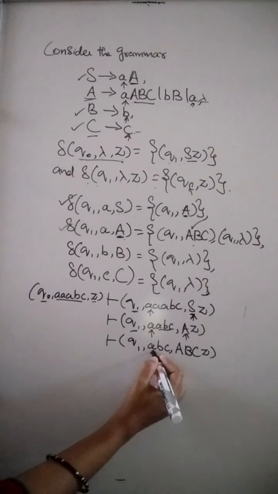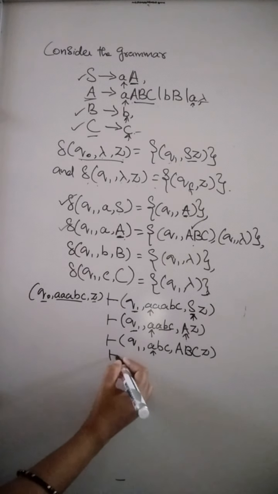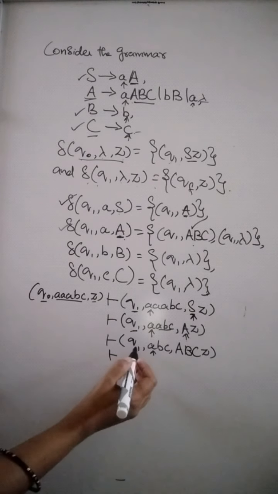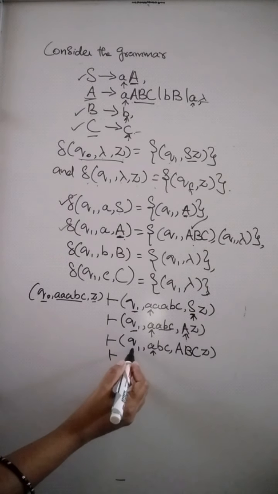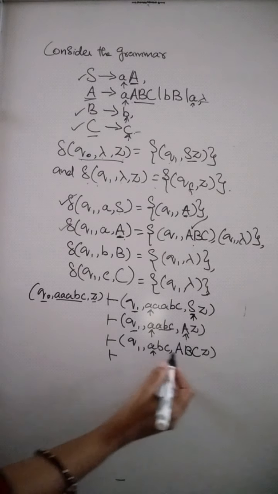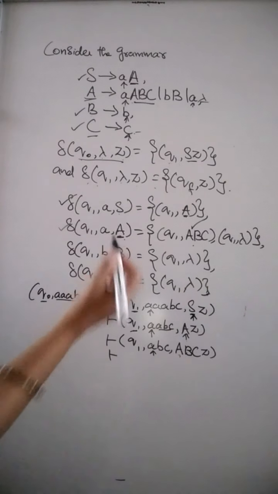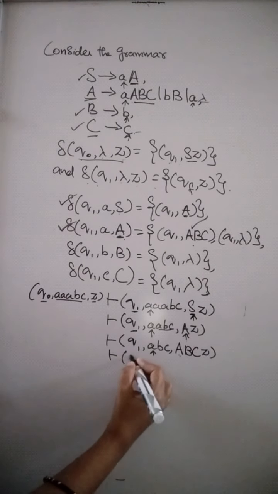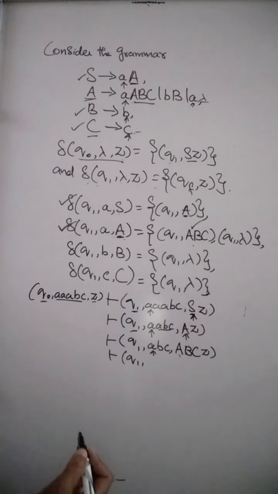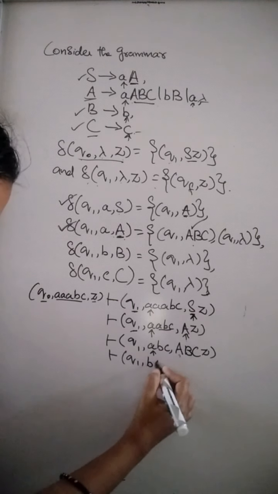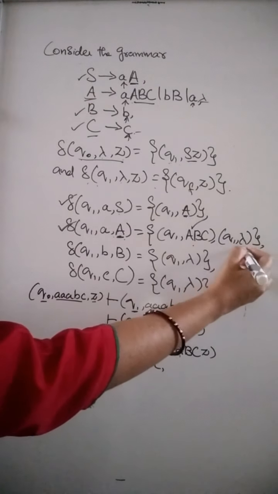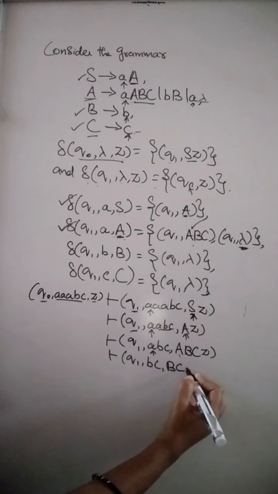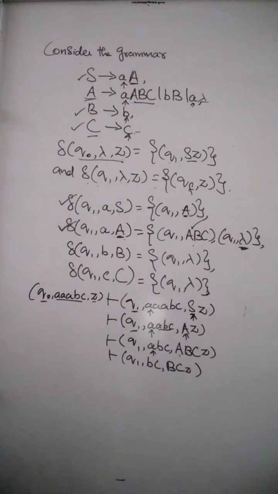Then we are going to process this input symbol, lowercase a, that is terminal A. So we have to check for the transition del of Q1 comma A comma A. Again we are coming here and we are going to take this transition. This time I am writing Q1 comma BC comma. I am going to take the empty string, that's why here I am writing it as BCZ.